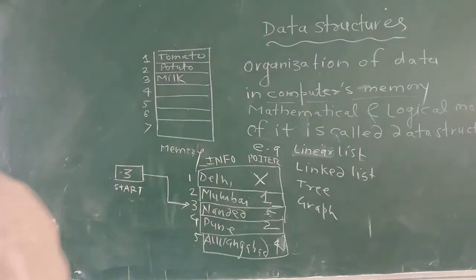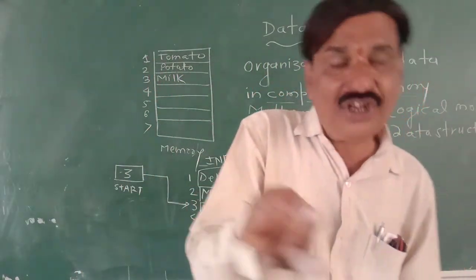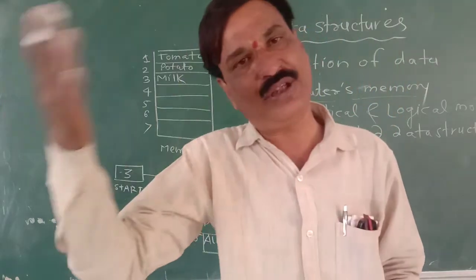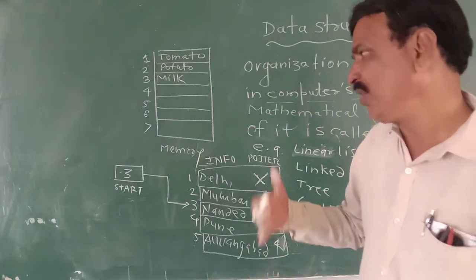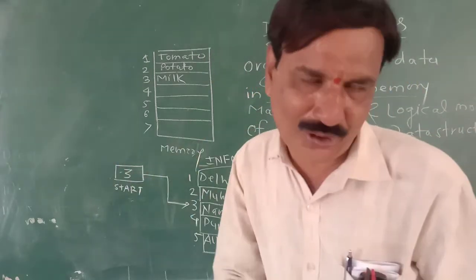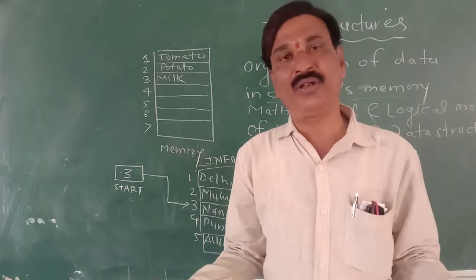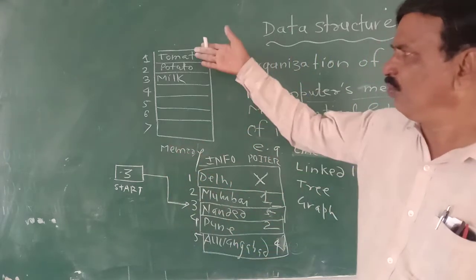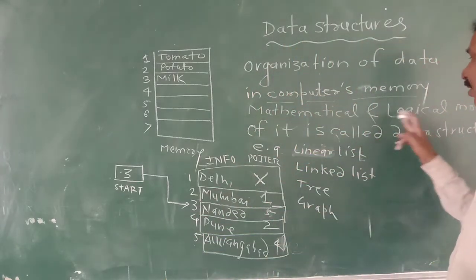But you see, organization of data in computer's memory is called a data structure. We can organize a list in computer's memory as we can organize it on plain paper. Similarly, a linked list can be prepared on plain paper, and it can be prepared in computer's memory. Tree, we can draw the tree diagram on plain paper. We can prepare the tree in computer's memory also. How? We have to think how the structure of memory is and act according to that. That's why it is called a mathematical and logical model.